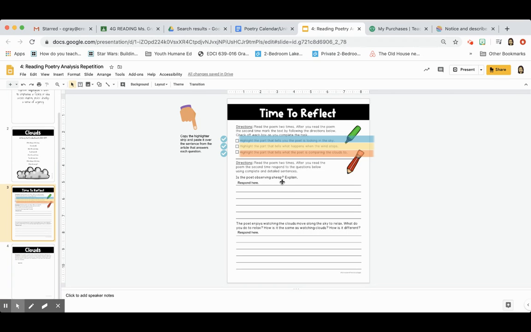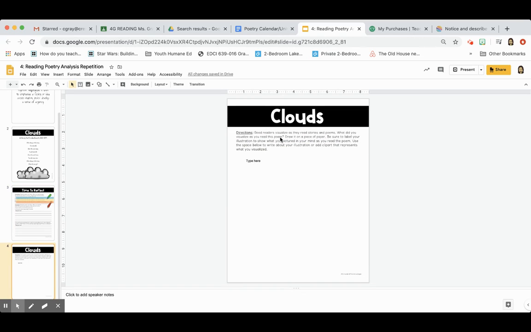Is the poet observing sheep? Explain. The poet enjoys watching the clouds move along the sky to relax. What do you do to relax? And then on this last question, good readers visualize as they read stories and poems. What did you visualize as you read this poem?